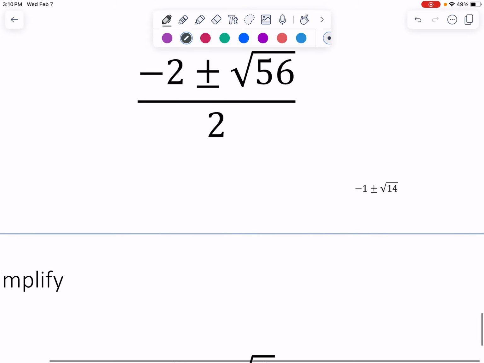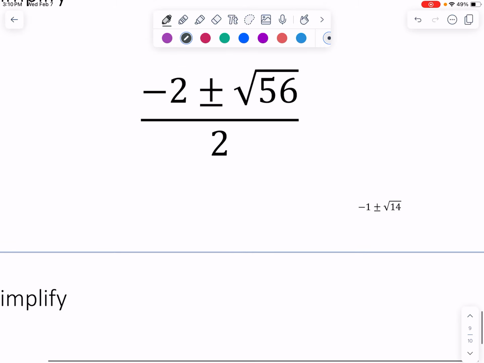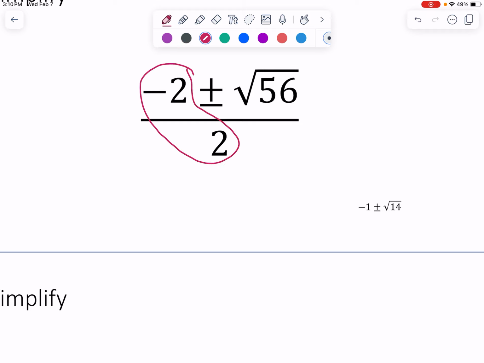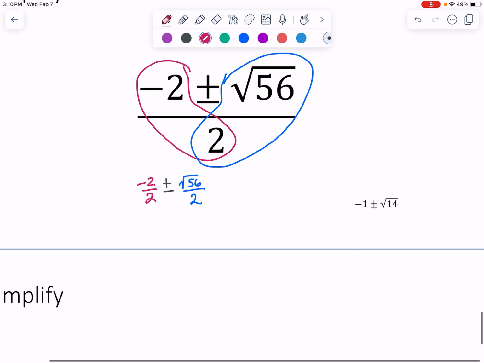Okay, so same idea here. If you want, you can go ahead and break these up. And so negative 2 over 2 plus or minus square root of 56 over 2. Okay, negative 2 over 2 is just negative 1 plus or minus, and now we simplify the square root of 56.